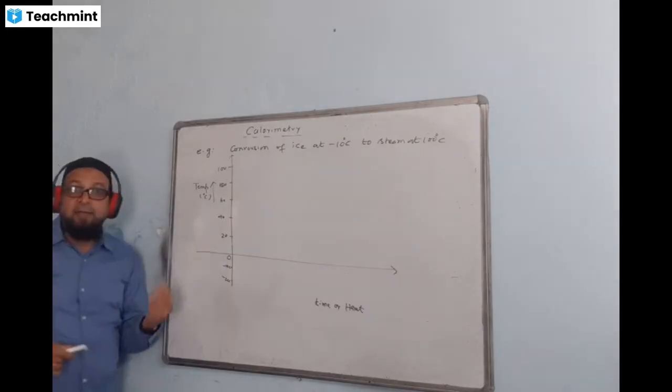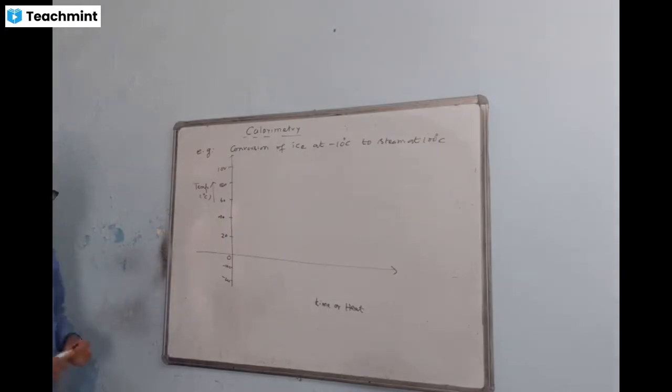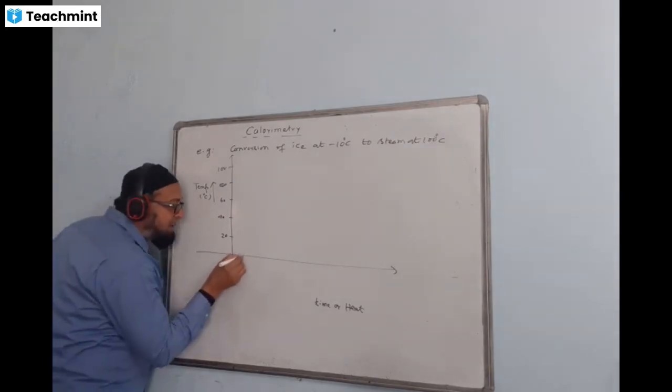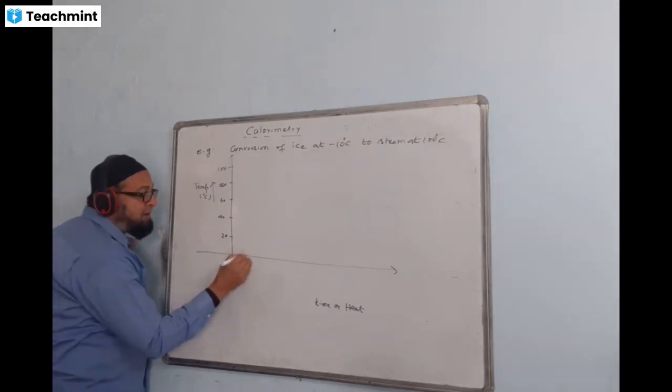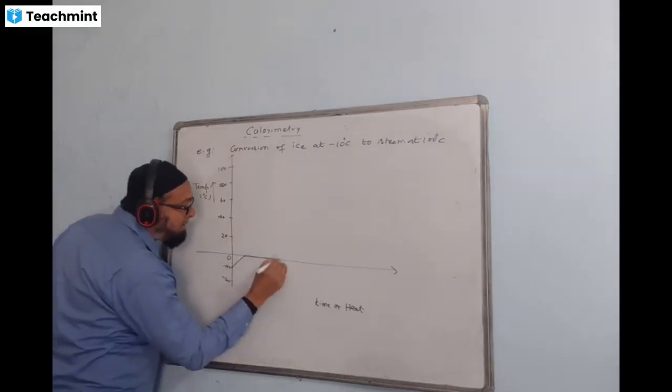Ice is at -10 degrees Celsius. We know there are two stages of change of state going to come. First, ice will melt when you heat it. It melts at 0 degrees, then it will change into water, and water will boil into steam. So there are two changes of state. First, bring ice from -10 to 0 degrees Celsius so that it starts melting here. Change of state will be shown by a line like this, parallel to the axis.